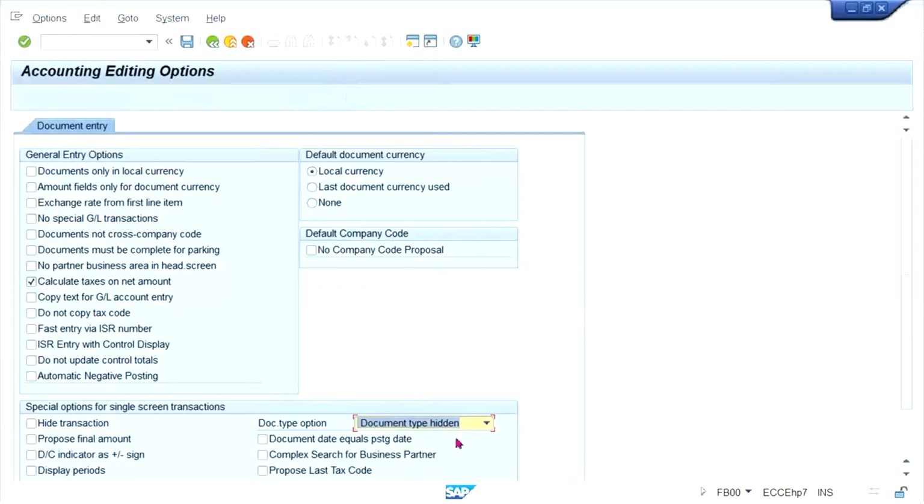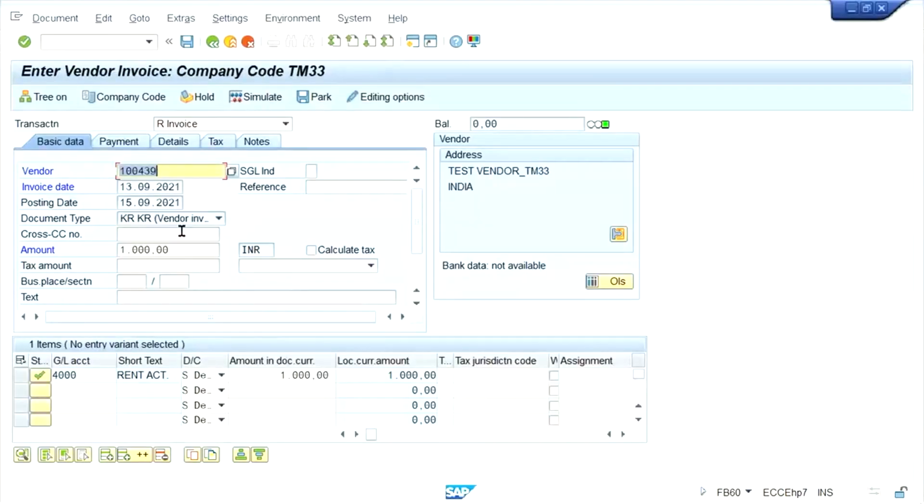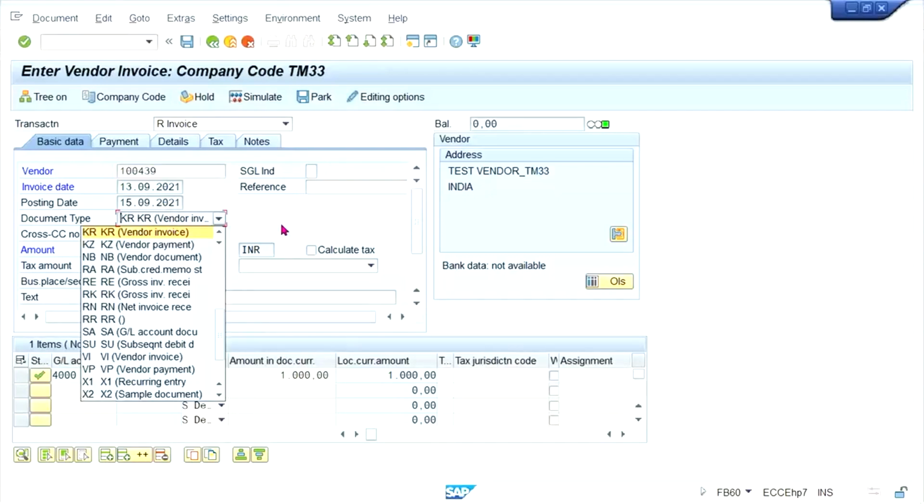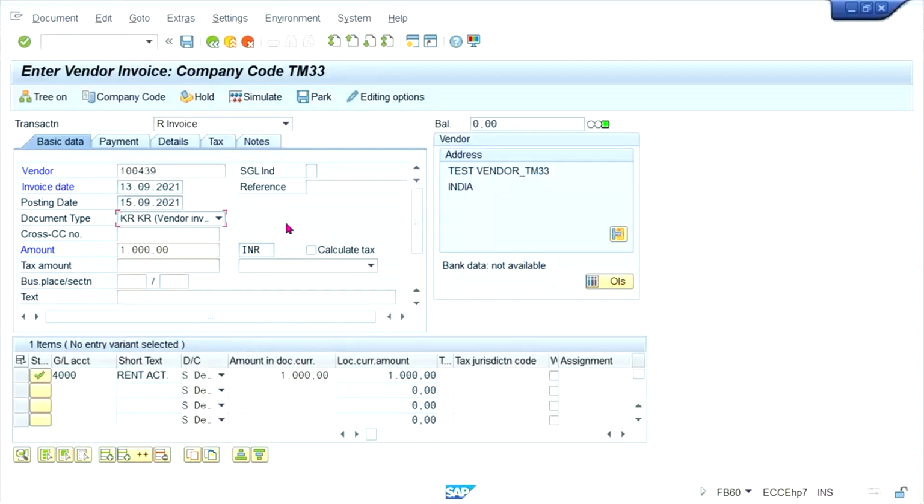Click on edit option and document type, display with short name. Save it. So what is happening, guys? Document type is appearing, but only in display mode. If you need to change the document type, this is not possible.